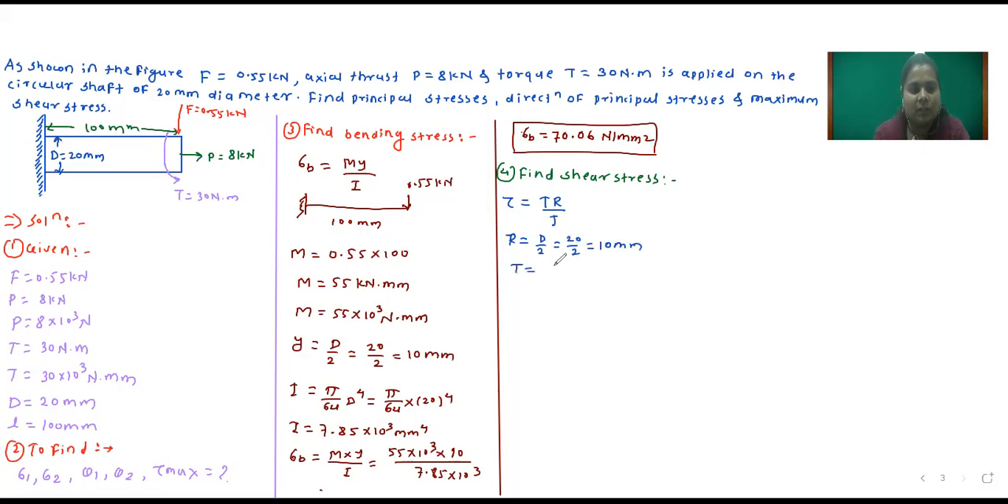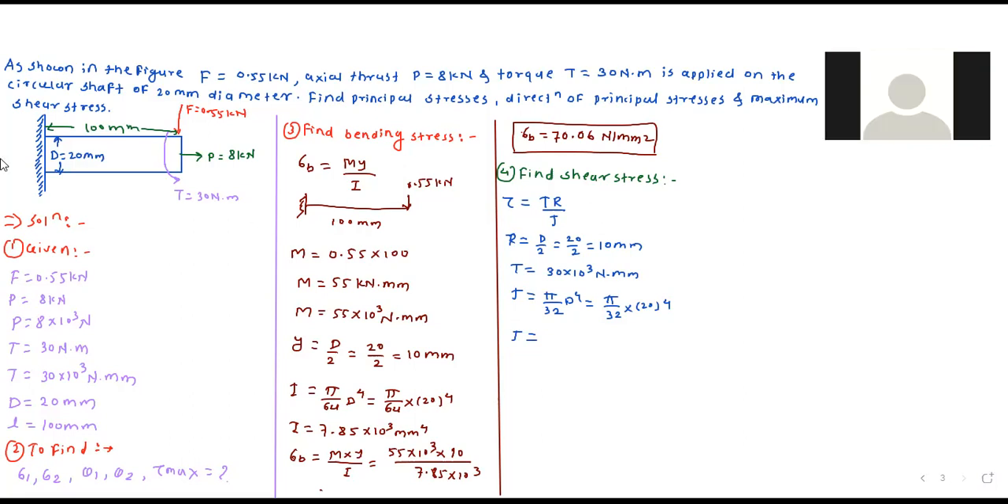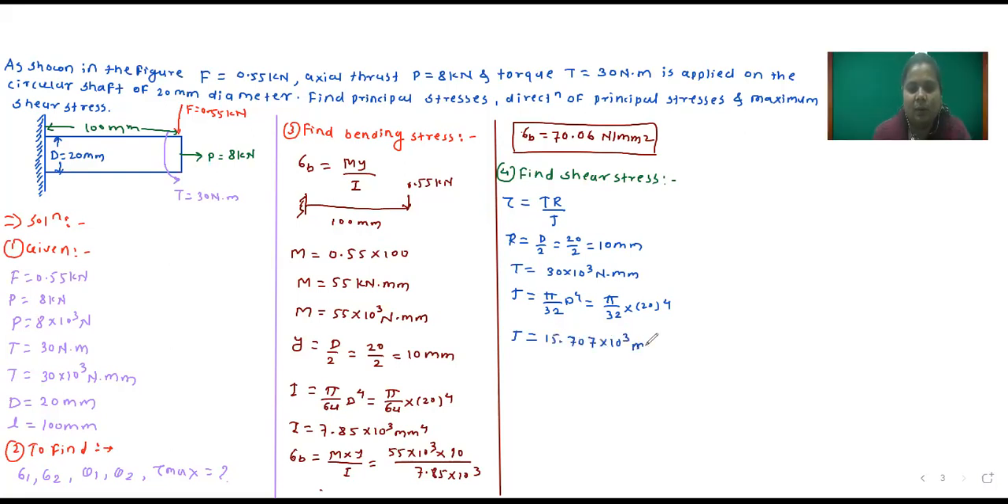Then torque T, which is equal to how much? 30 into 10 raised to 3 Newton mm. And polar moment of inertia. So polar moment of inertia for circular shaft is pi by 32 into d raised to 4, which is equal to pi by 32 into 20 raised to 4. So you calculate J and tell me polar moment of inertia, which is equal to how much? 15.70 into 10 raised to 3 mm raised to 4.